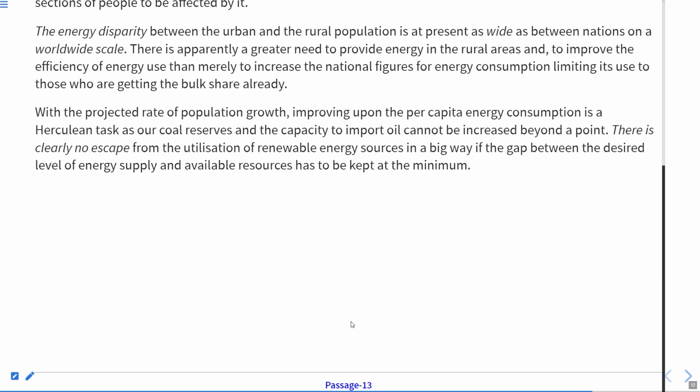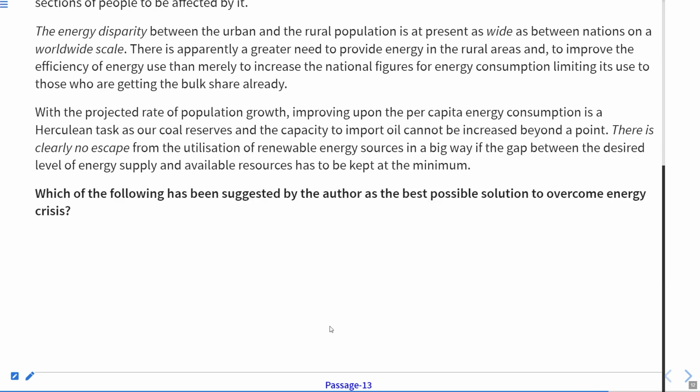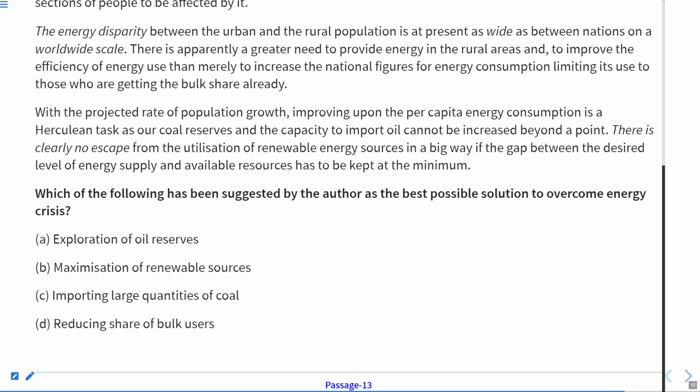Now, the next question is, which of the following has been suggested by the author as the best possible solution to overcome energy crisis? Now, here, exploration of oil reserves, maximization of renewable sources, importing large quantities of coal, and reducing share of bulk users. So, here suggested by the author as the best possible solution to overcome crisis. So, what is actually the solution?